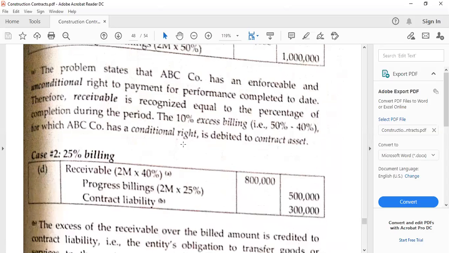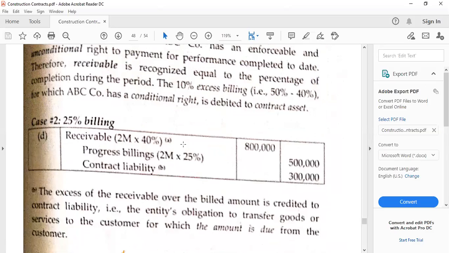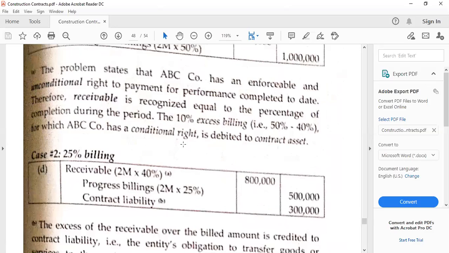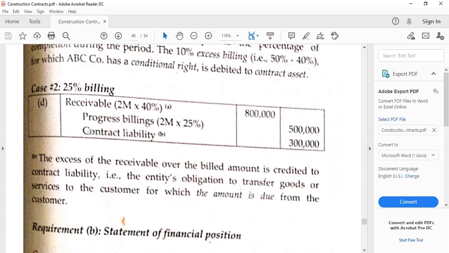Now, for case number 2, which is 25% billing. So that would be a debit to receivable, and then that's at 800,000. And then we are going to credit progress billings, which is at 25% of 2,500,000, and then credit contract liability at 300,000. So this is the obligation to transfer goods or services for which the amount is due from the customer.